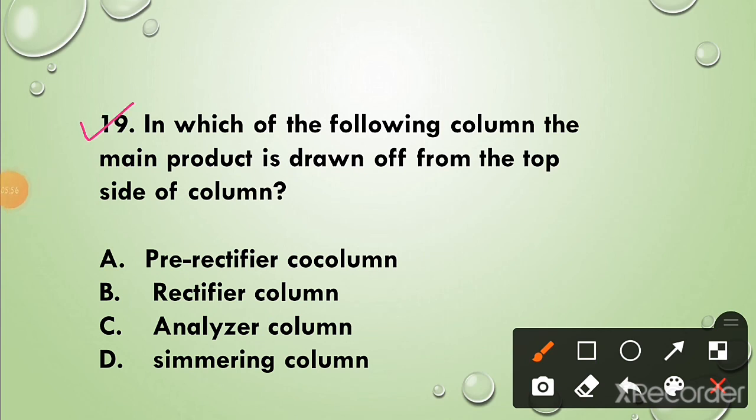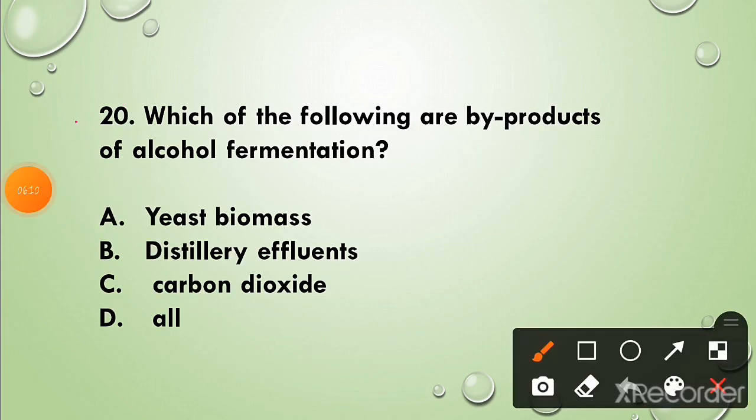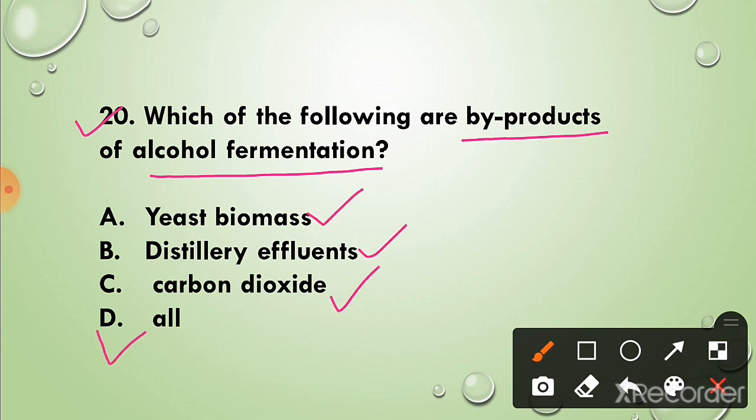Question 19. In which of the following column is the main product drawn off from the top side of the column? The correct answer is option A, pre-rectifier column. Question 20. Which of the following are byproduct of alcohol fermentation? The correct answer is option D, all. Yeast, biomass, distillery effluents and carbon dioxide are the byproducts of alcohol fermentation.